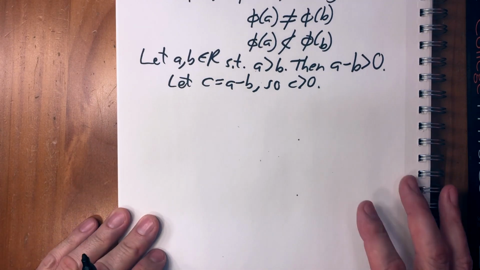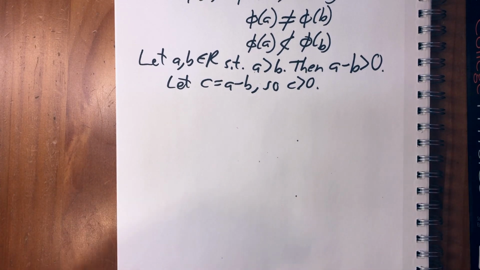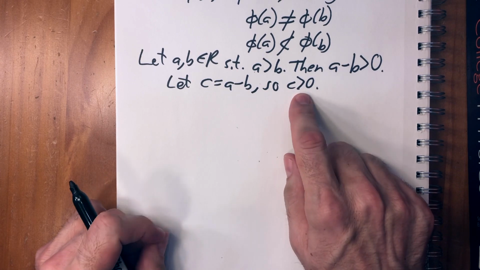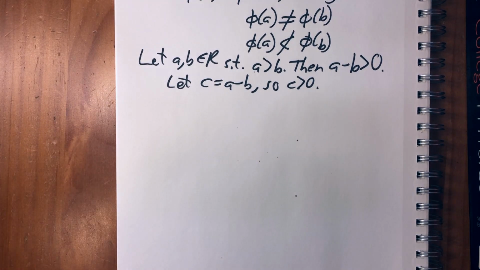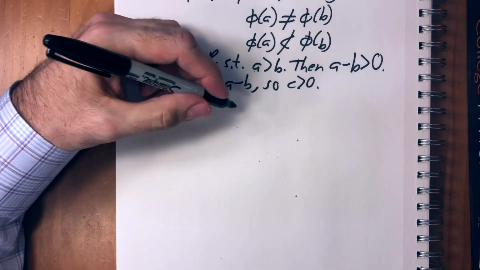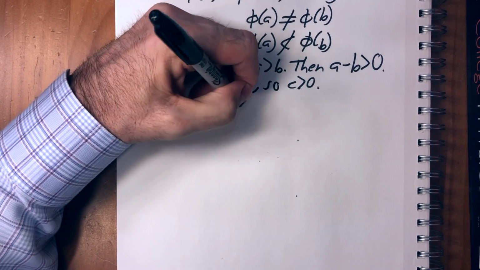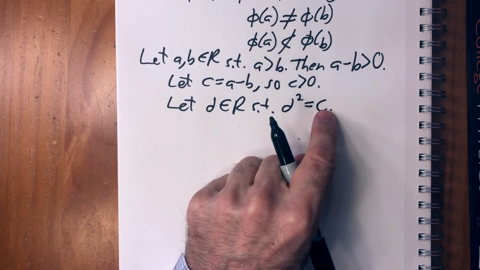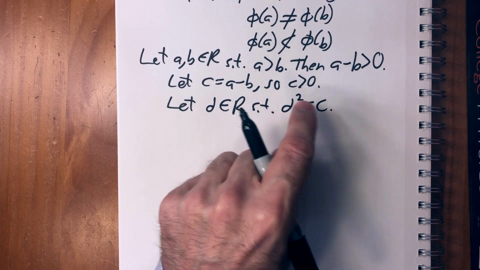We showed a long time ago, one of the results that we established about real numbers is that every positive real number has a unique positive square root. So let d be an element of the reals such that d squared equals c. In other words, the square root of c is d, so d squared is c.